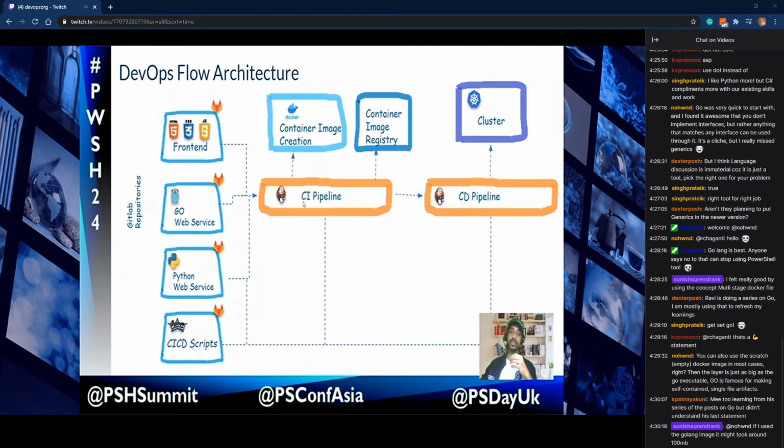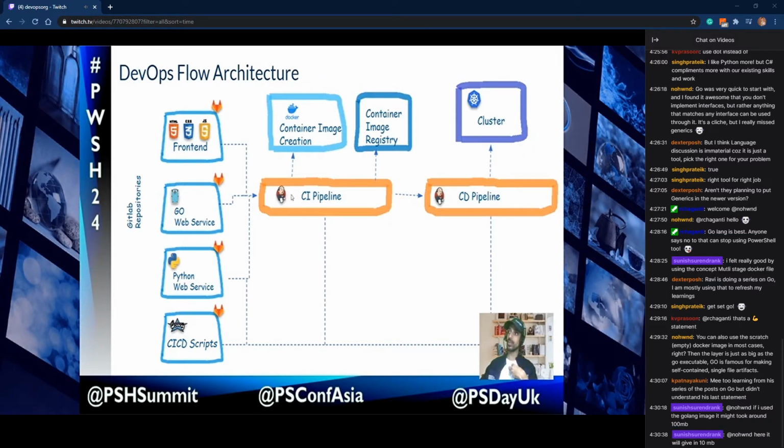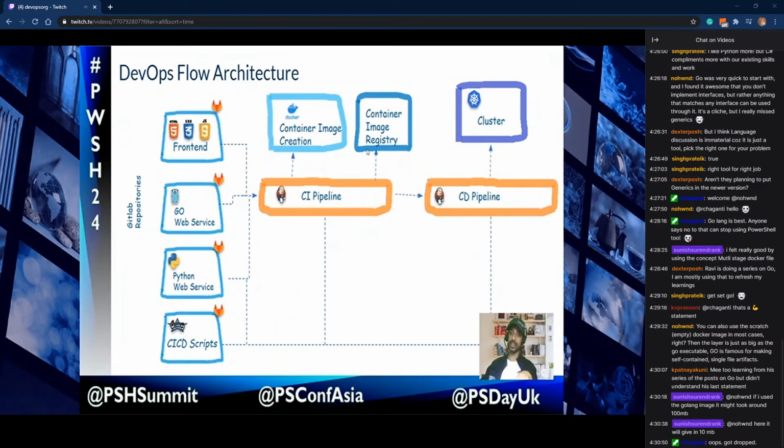What this CI pipeline does is it will understand that it is called from the front end, so it will take the changes created in the front end and create a Docker image, and that image will be pushed into the Docker image registry. Here in our case, it is Docker Hub. Once it is pushed to Docker Hub, then it will trigger the CD. The CD takes care of how to deploy it to the Kubernetes cluster. How the two are connected is that from this job there is a call going to the CD pipeline.